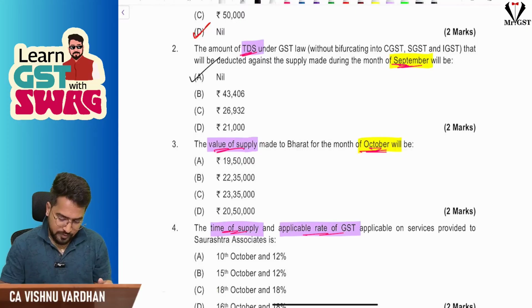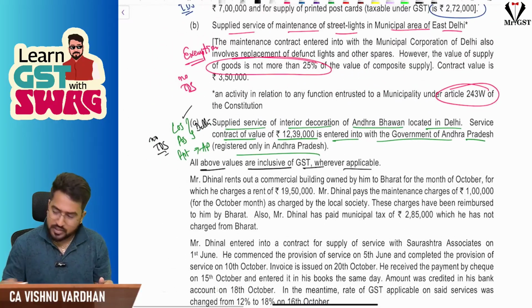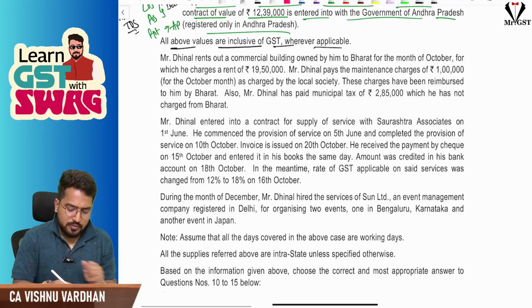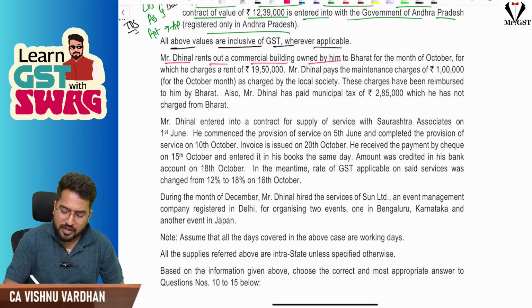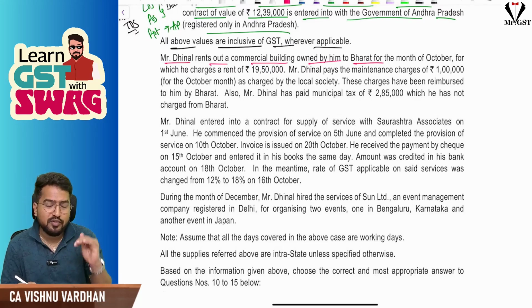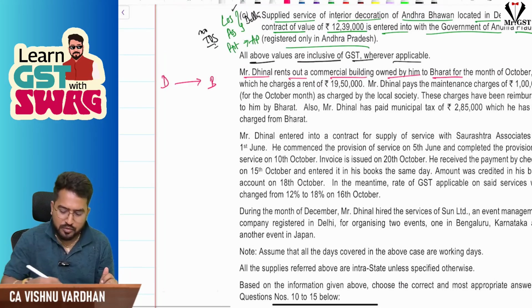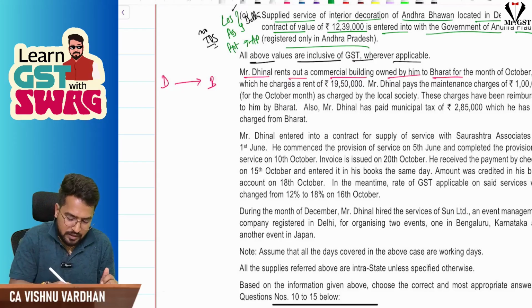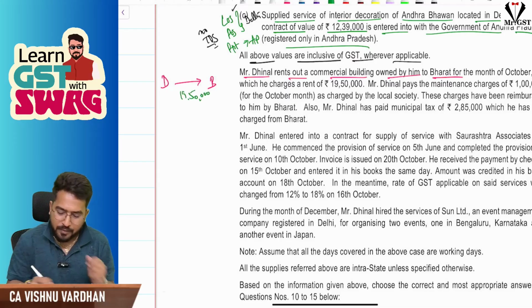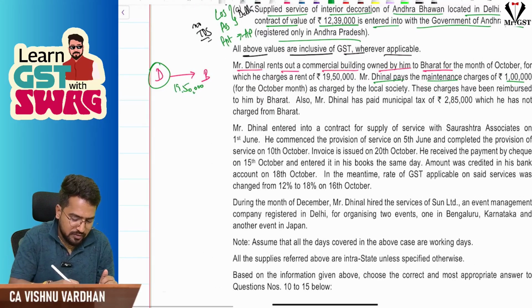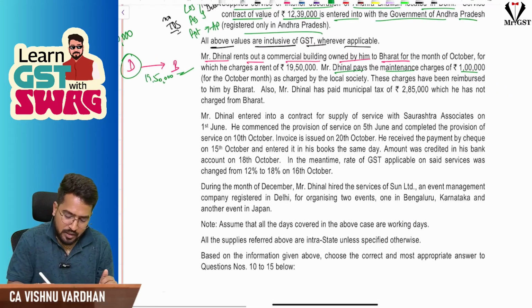Now, coming to the next one. Mr. Dinal rents out commercial building owned by him to Bharat. In this para, you should be a little bit careful of what is happening between whom and whom. Here, see, Dinal is renting the house to Bharat, and the rent is 19,50,000. Now, Dinal is paying maintenance charges. So the owner is paying maintenance charges of 1 lakh and he is recovering it from Mr. B. As charged by the local society, these charges are reimbursed to him by Bharat.